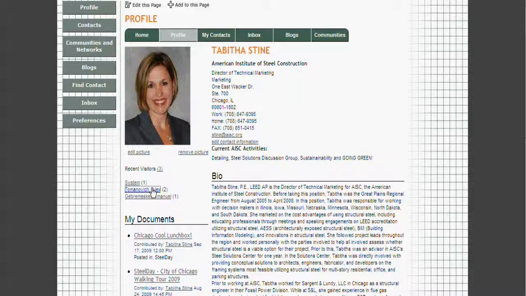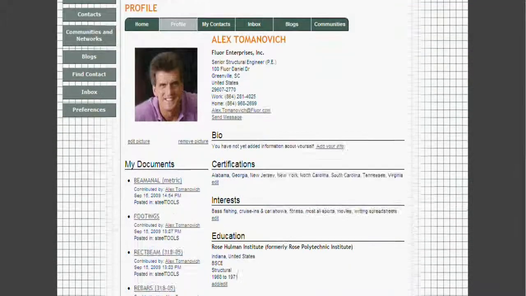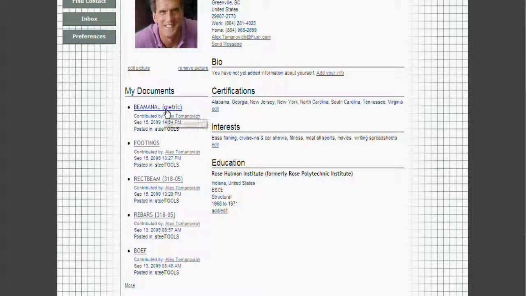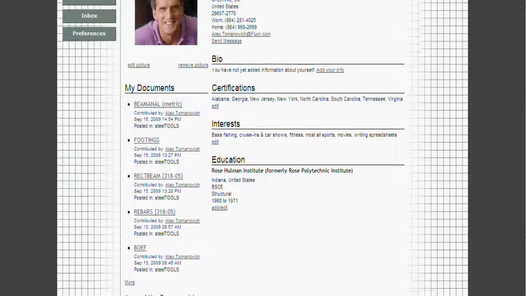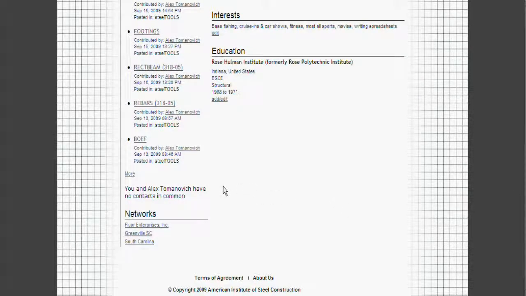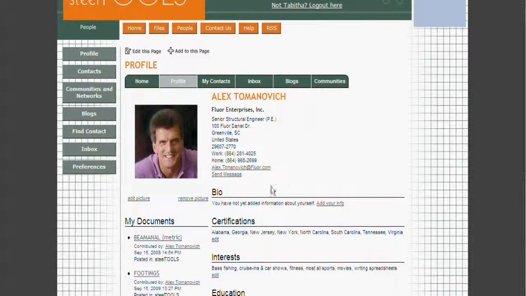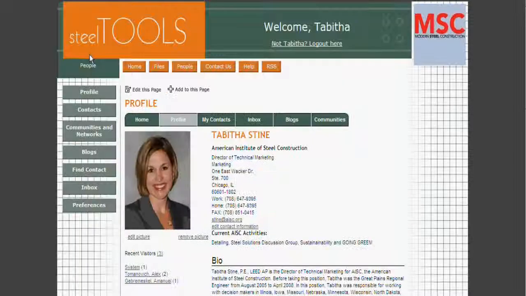For example, pulling up Alex Tomanovich, I can see his documents. It's going to post the latest documents that he's posted. He's actually done some this week. If I click more, I'll see all the documents that he's posted to the site. I can also interact with blogs if he had any blogs as well, or look at his networks and see other people he's connected to. At any given time, I can send Alex a message and interact with him more personally on the site. And at any time, I can go back to profile and it directs me back to my area of the site. This is how you interact with people on the site and be involved.